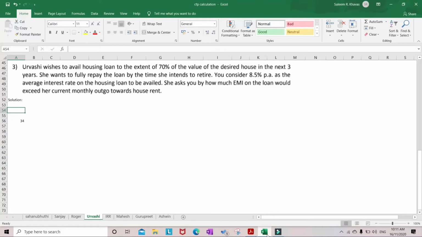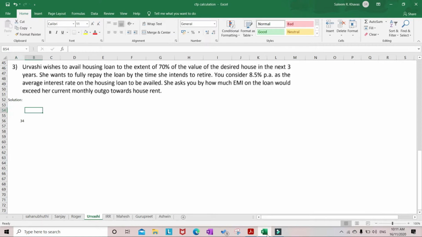Let us start with the third question. Urvashi wishes to avail housing loan to the extent of 70% of the value of the desired house in the next 3 years. She wants to fully repay the loan by the time she intends to retire. You consider 8.5% per annum as the average interest rate on the housing loan to be availed. She asks you by how much EMI on the loan would exceed her current monthly outgo towards house rent.